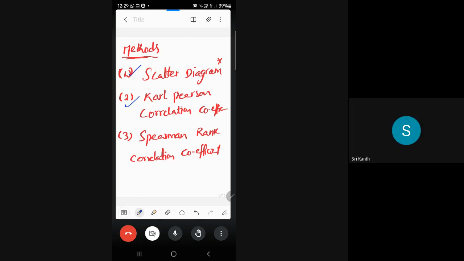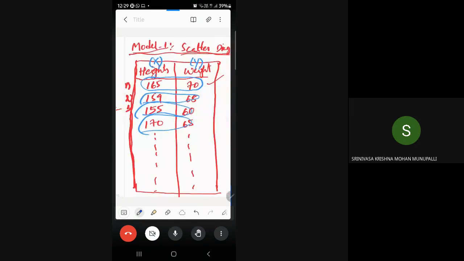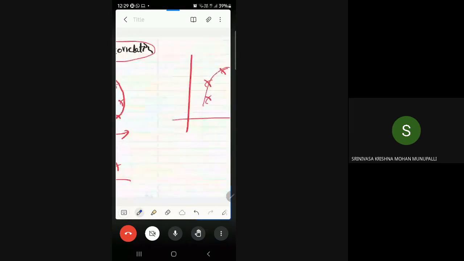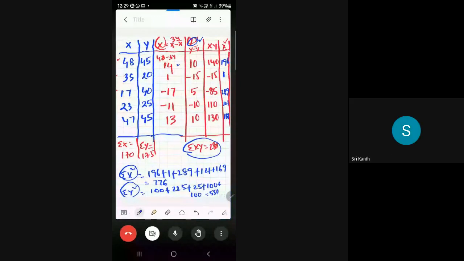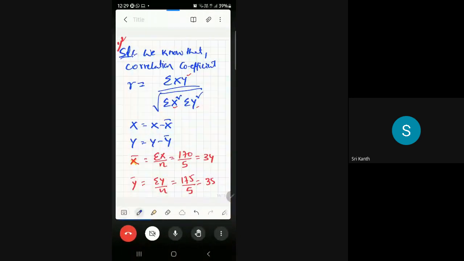Sir, your voice is breaking. Sir, every time this takes a positive value, so it always goes for a positive correlation? No, not like that. Sometimes we may have negative correlation. It depends on sigma xy. If your x into y is a negative value, obviously you will get negative correlation. Am I right or wrong?